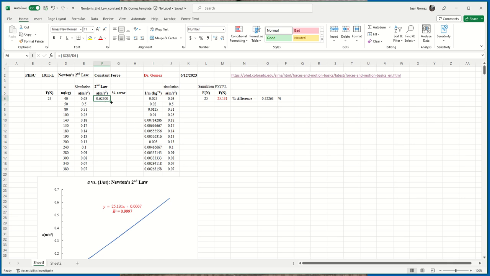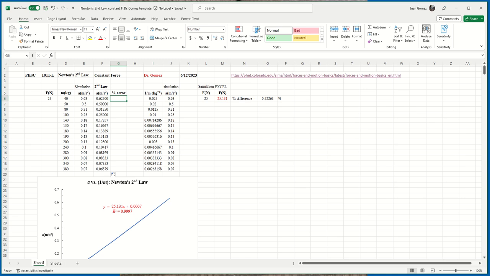Now all I'm going to do is click that formula I just typed in, and once I have that crosshair, just hold down the left mouse button and copy. Just go. Look at that. What a nice thing. Okay, well, how do we do the percent error?